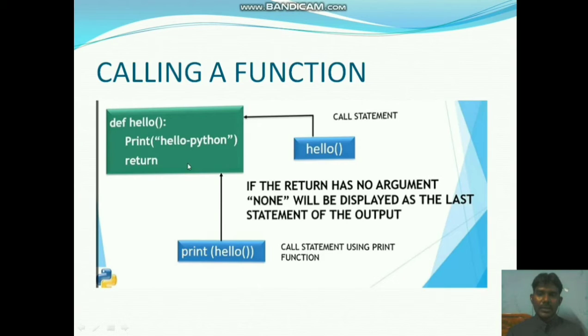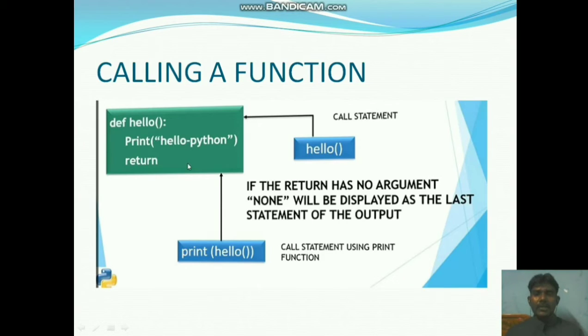After that, the return statement is there, returning no expression, nothing written. So the program exits at return, and it displays the output Hello Python. So this is one of the ways to call a function.